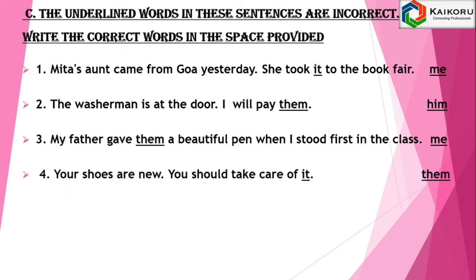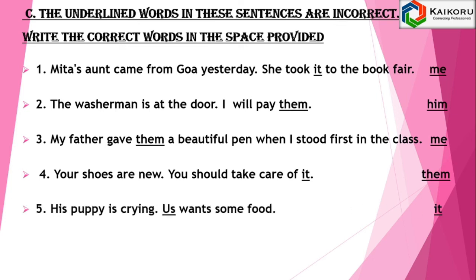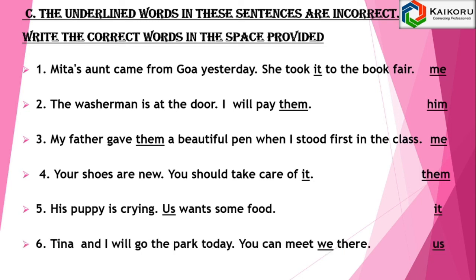Your shoes are new. You should take care of it. The sentence should be: Your shoes are new. You should take care of them, because shoes are in plural form. His puppy is crying. Us wants some food. It should be: His puppy is crying. It wants some food. Tina and I will go to the park today. You can meet me there. It should be: You can meet us there.